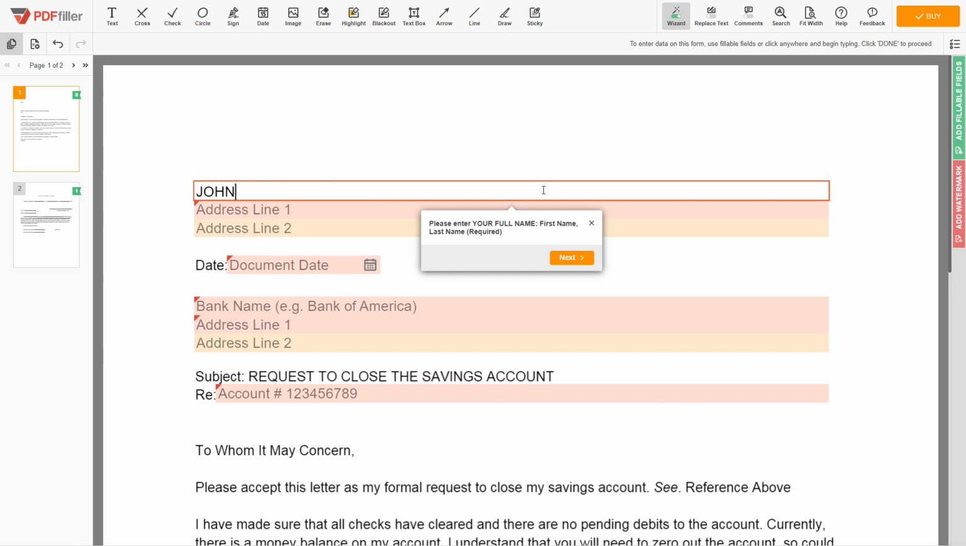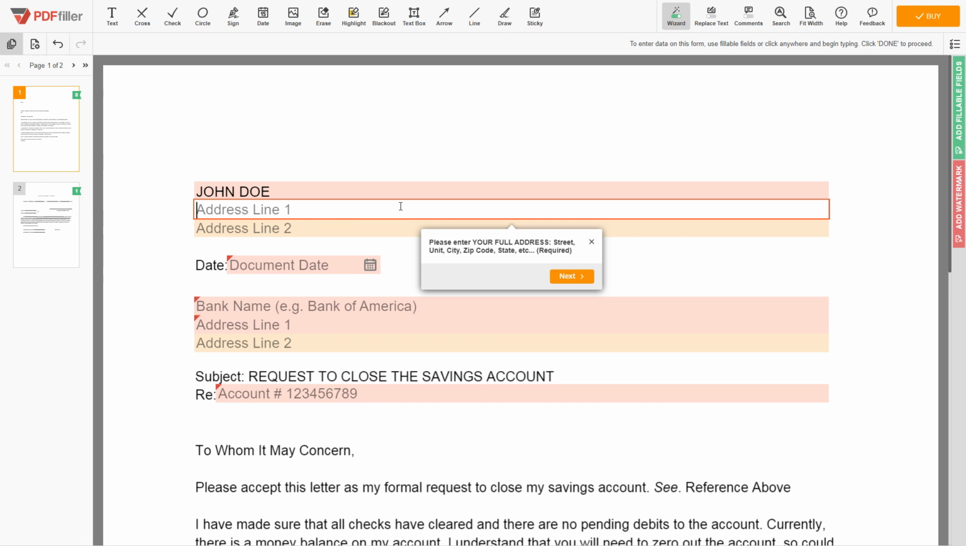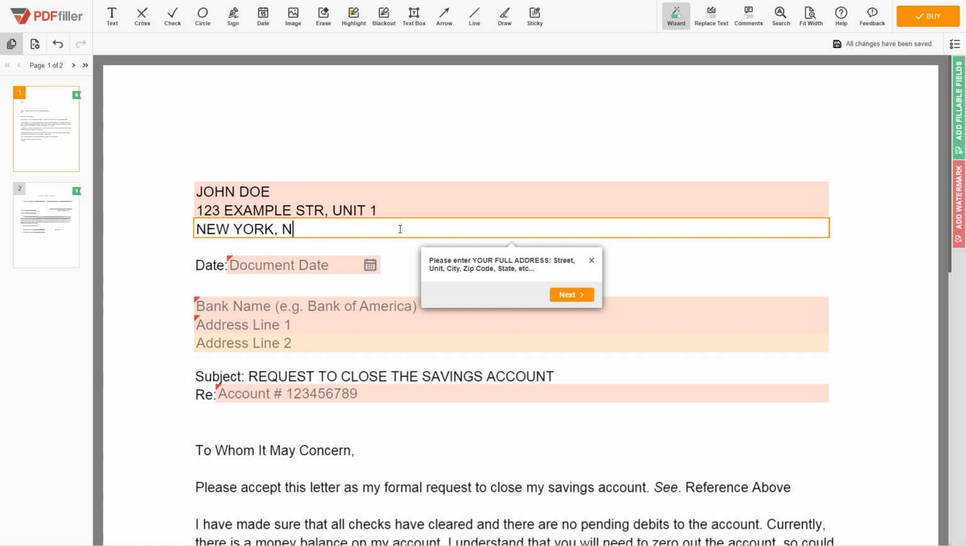An example: John Doe. Next, enter your current address, the same address as mentioned in your ID or driver license. Address line 1, 123 Example Street, Unit 1. Address line 2, New York, New York 12345.